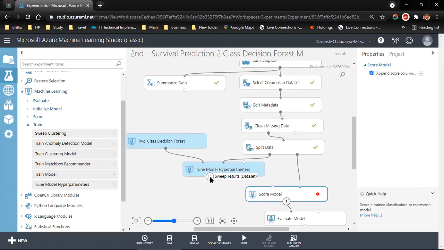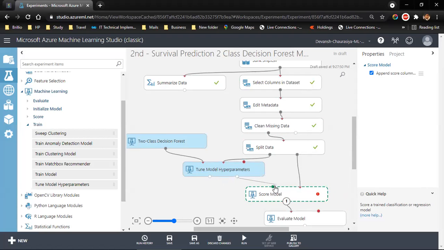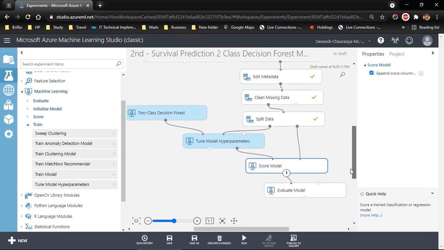So we need to create a connect over here. See, this sweep results, and this is trained best model. So trained best model, whatever we are going to train over here, it will become the input for the score model on the basis of training data. This is training data, and the test data comes here. So whatever model is created on the basis of training data, it is going to run it on test data. Okay, and now